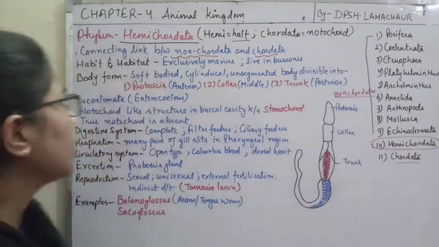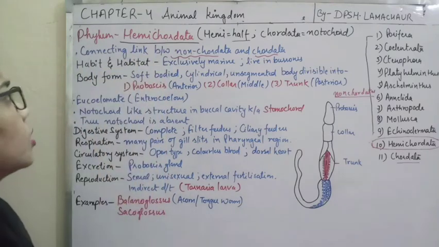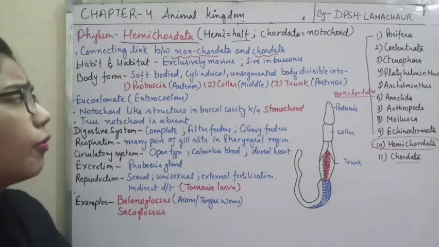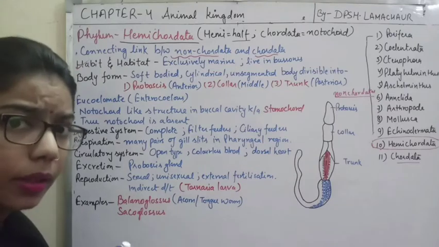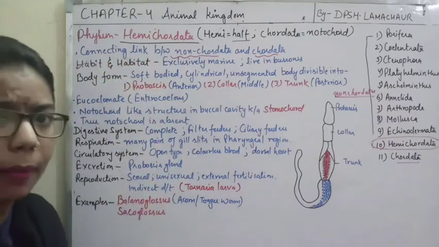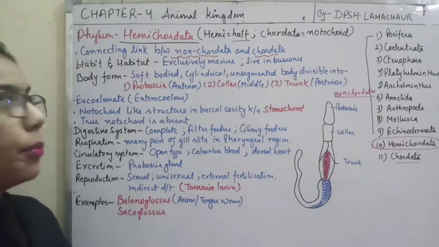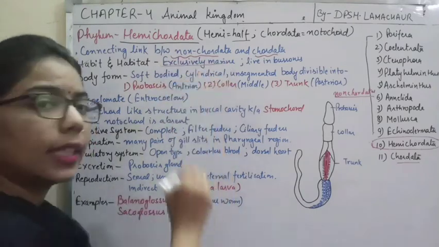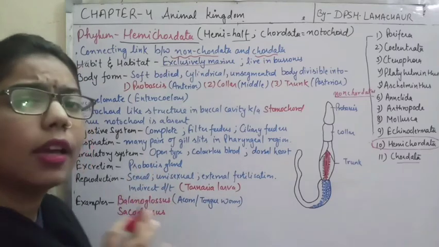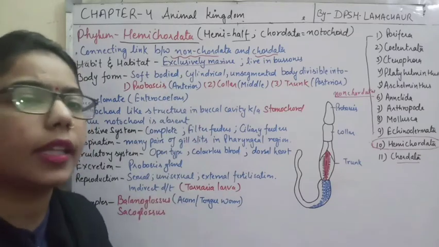Now here we will start with some more characteristics of the phylum Hemichordata. So here the first one is the habit and habitat, where they are found and where they love to live. Okay, where we find them more. So if we talk about the habit and habitat of the Hemichordata, we can say they are exclusively marine. It means that you can only and only see these animals in water, in sea water. Okay, they cannot be present in fresh water. So here we can say they are exclusively marine animals.